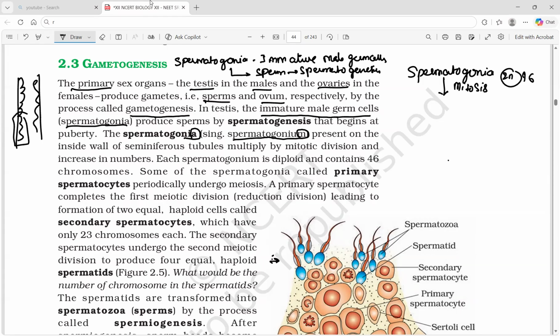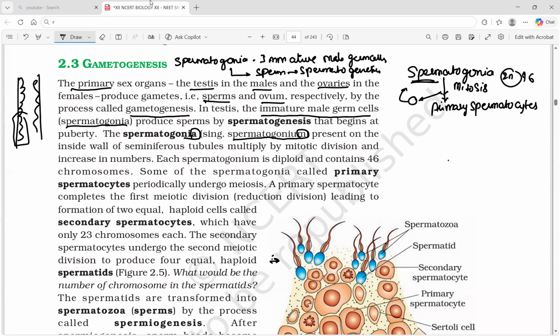After the division, some of the spermatogonia remain as spermatogonia again, and some become primary spermatocytes.